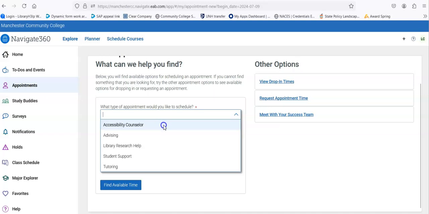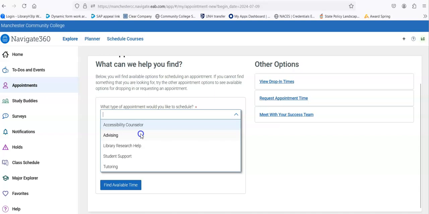So our accessibility counselor, so if you have a diagnosed disability, if you had a 504 or IEP in high school, or you want to explore what it would look like to have accommodation planning, this would be the best person to connect with. This is Melissa Olson.